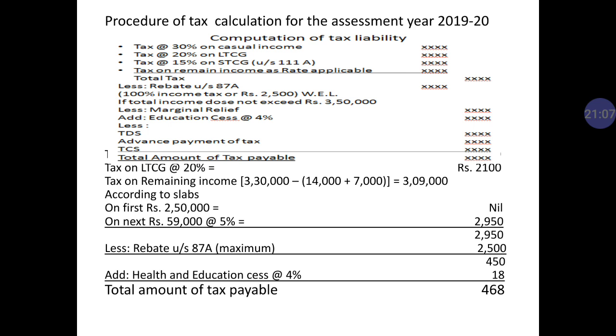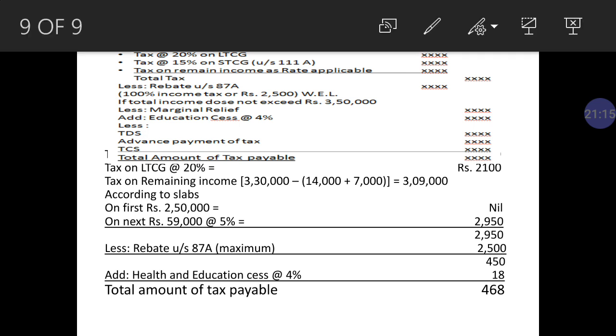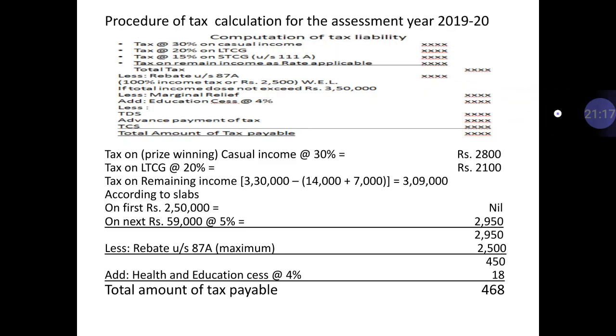So dear student, as you can see, there is a problem in this slide. I think the problem of misprinting. Now it is much better. As you can see, it's 30% on casual income. In the question the casual income was rupees 7,000. So 30% of 7,000 is 2,100.